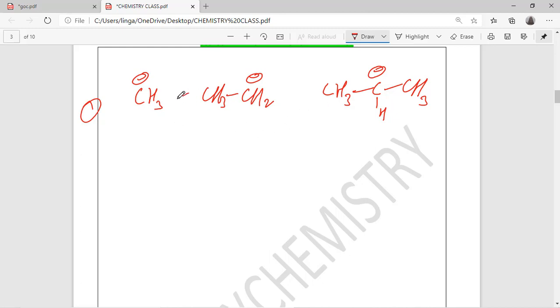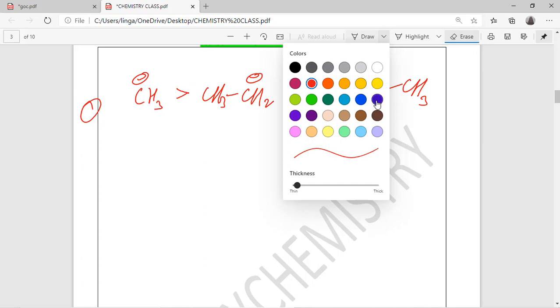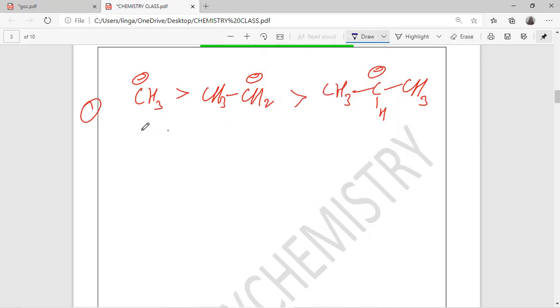Obviously this one is the more stable, first one, then second, then third. Why? What is the reason? See, the reason is here: no donors, no receivers, but here one plus inductive group is there. Here 2 plus I groups are there.